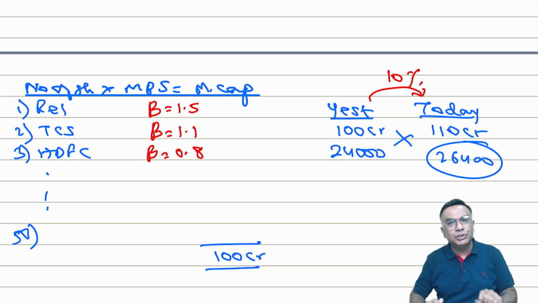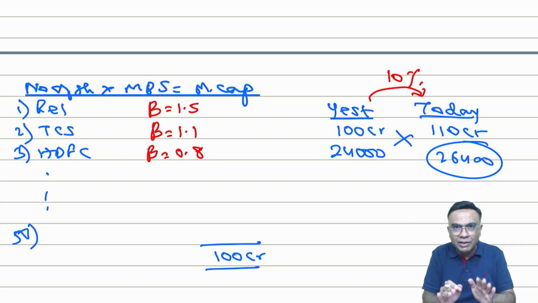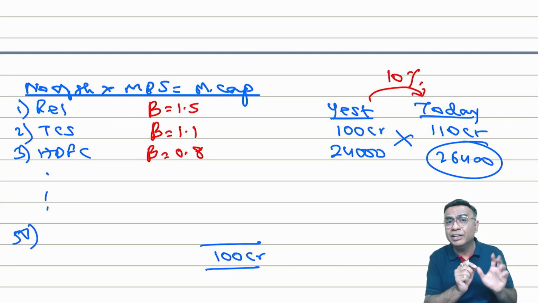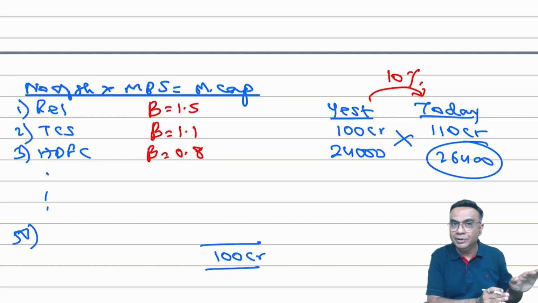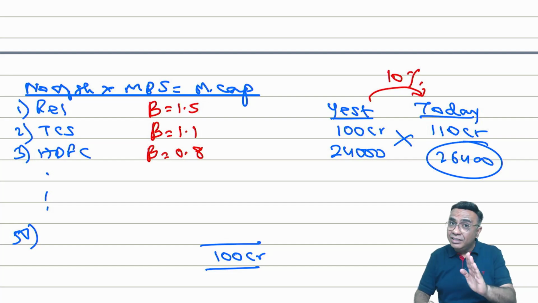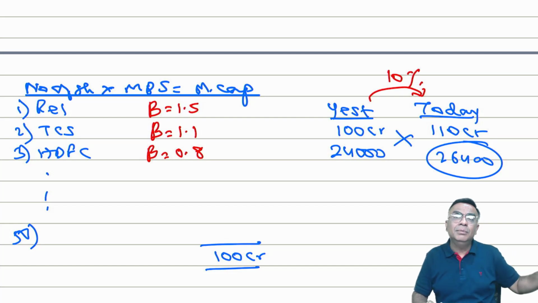Now beta of this stock depends on the actual past data, and the calculation of beta we are not covering over here. But beta is calculated by using the formula for regression coefficient, but that we don't need over here. So beta is the measure of movement in the share price when there is a change in the market.